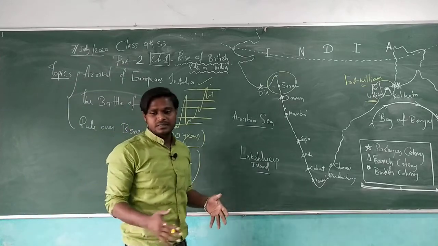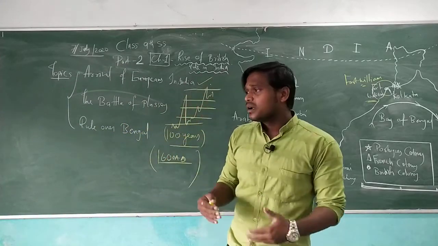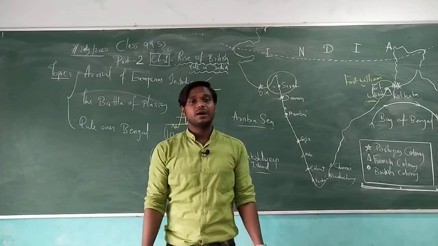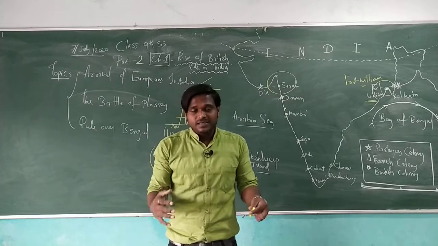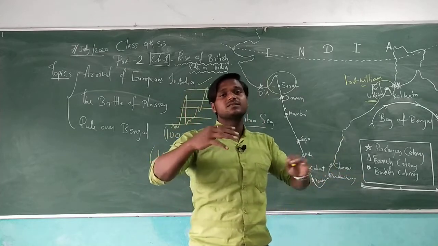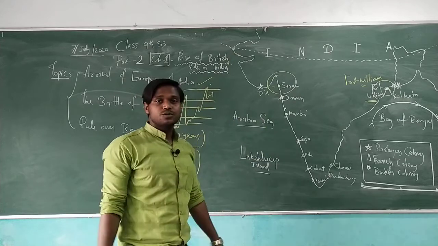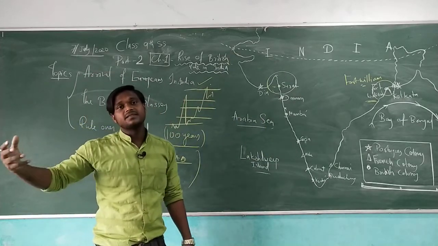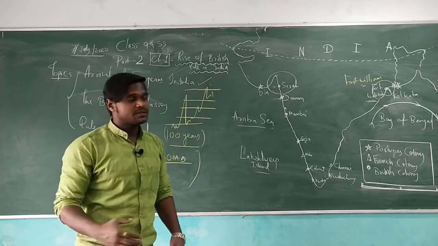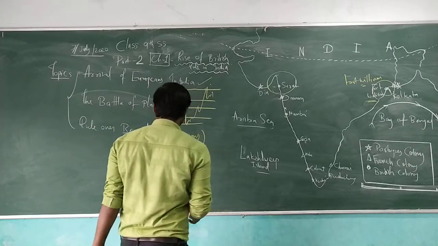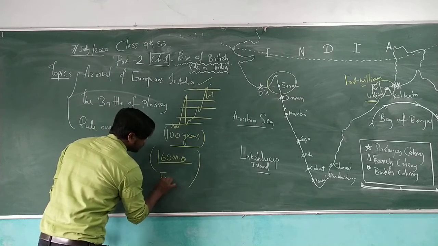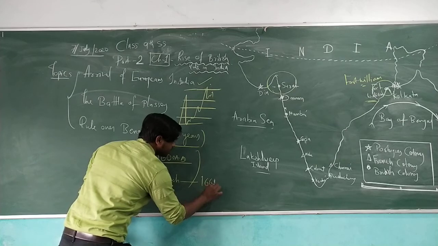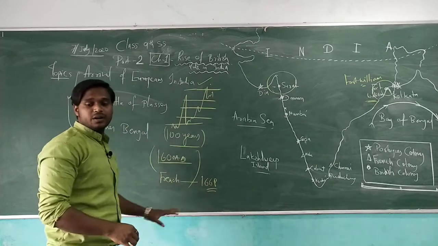They established their colonies there, and slowly the French also became interested in coming here to India, because India was the state capital. India was the country which was progressing well at the time, and also giving all the opportunity to other people. So the French also arrived in the trading system in the Indian zones, and that was in the year 1668. So the French people came in 1668. Okay, so this date you need to remember.